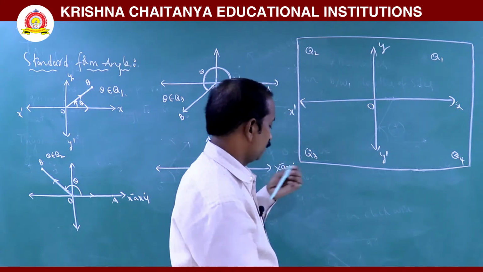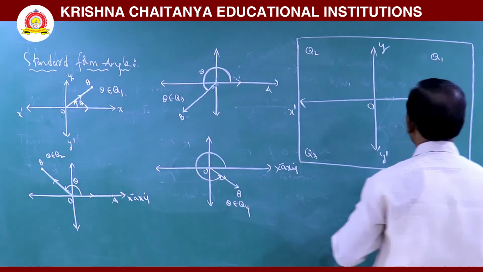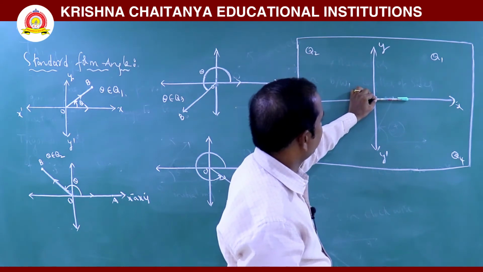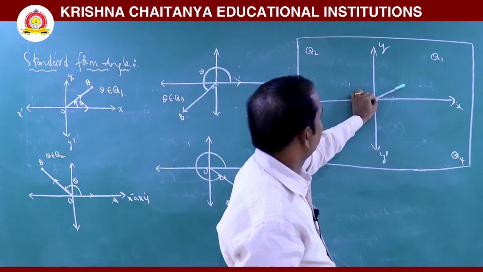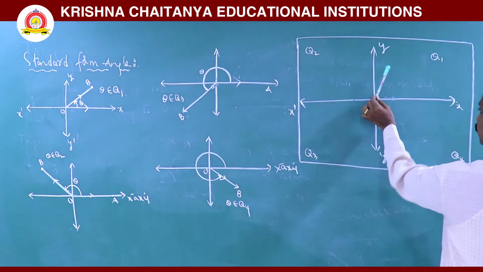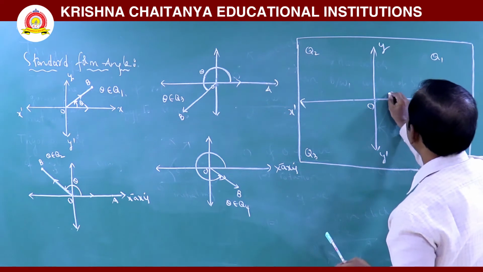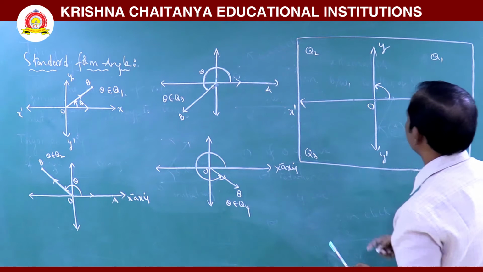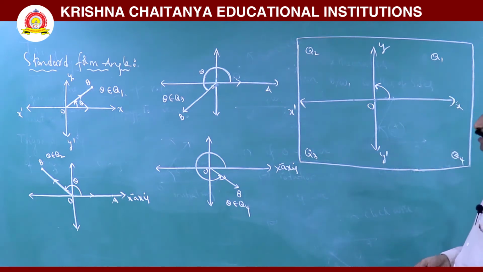Now, if the initial ray OX rotates in an anti-clockwise direction and coincides with the positive y-axis, this measurement of rotation is 90 degrees.